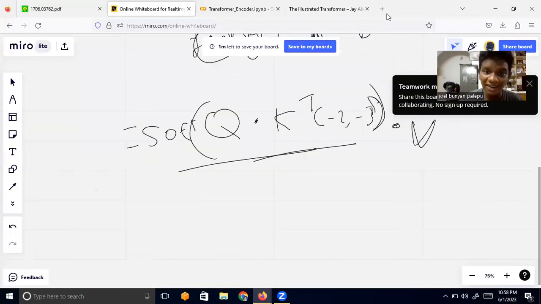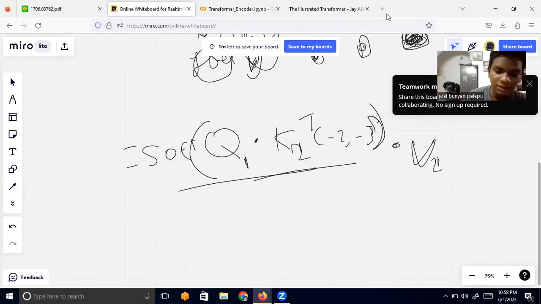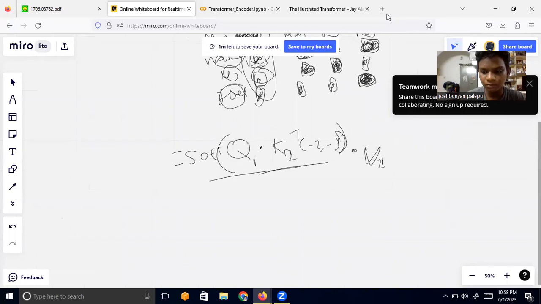Sorry for that again. So let's say we have three words. What we are going to do is, for q1, the query vector for the first word, first we are going to calculate q1 times k1, the first query vector multiplied by the first key vector. And then we are going to do this by v1, and then we are going to do this for q2, k2, and v2. So what we are going to do is we are going to calculate.